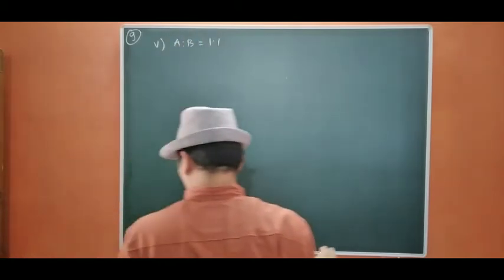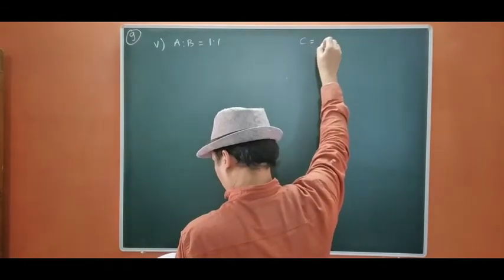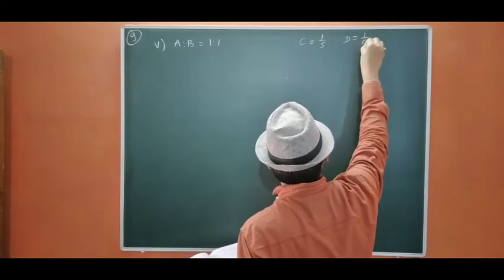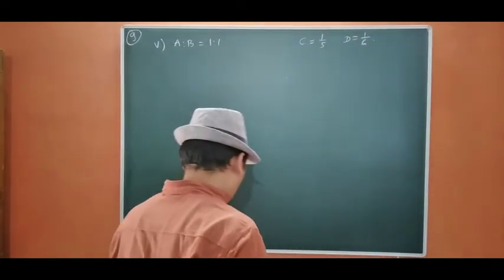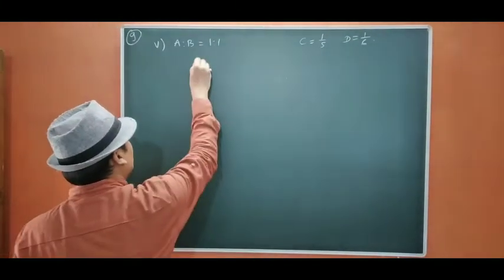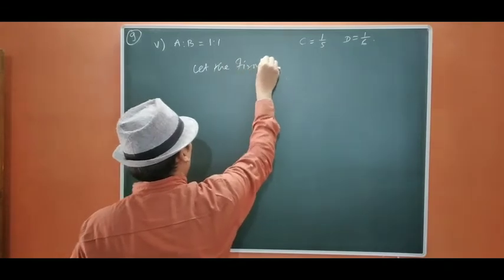Okay, and C is admitted for 1/5 share and D is admitted for 1/6 share. Both are admitted and both are taken from the firm. So we are going to take that the firm's profit be